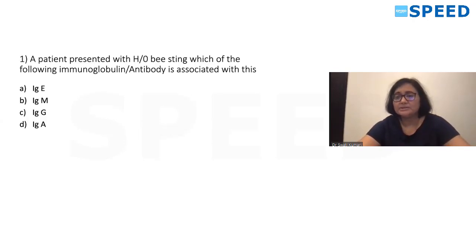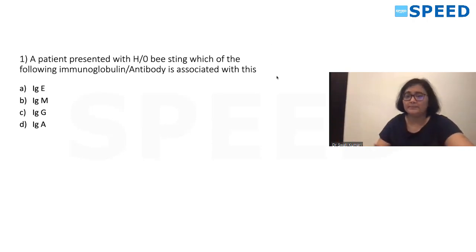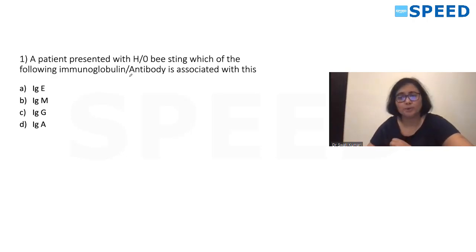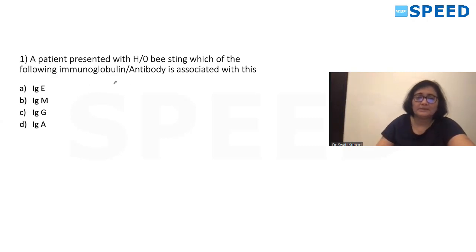Here is a patient presenting with a history of bee sting, and following this, which immunoglobulin or antibody is associated with it? Your answer should be IgE antibody.